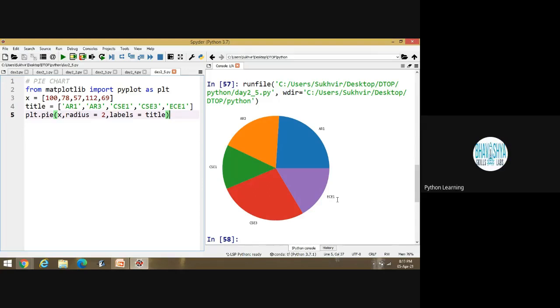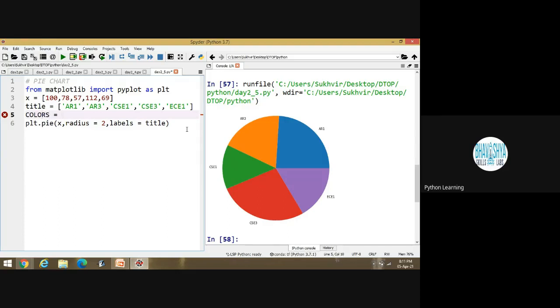Now, different types of questions are there. How to increase the font size, how to set the color with our own choice. Suppose I have to set the color, then what to do? Okay, let us check that. Suppose I am writing here colors, like this.